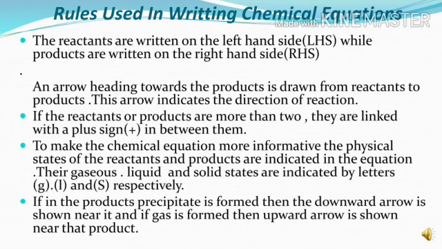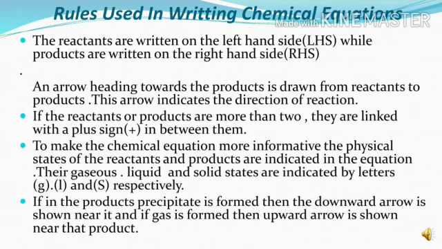Means between reactants and products, you have to show the arrow which indicates the reaction is going from reactants toward the products. Third, if the reactants or products are more than 2, they are linked with a plus sign between them.